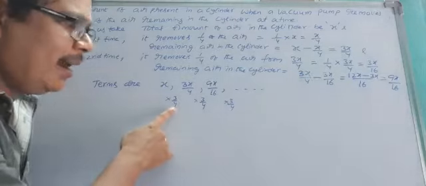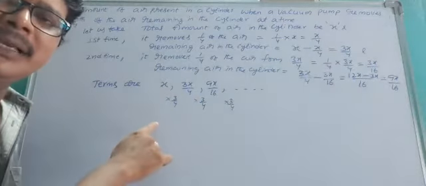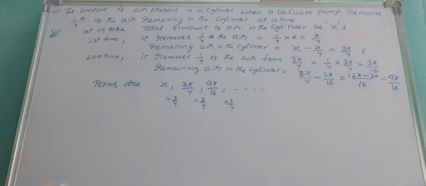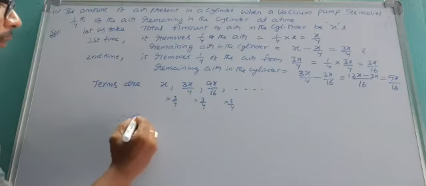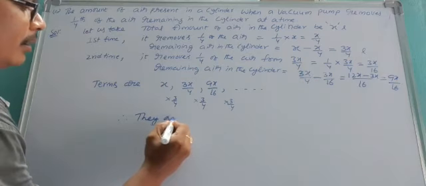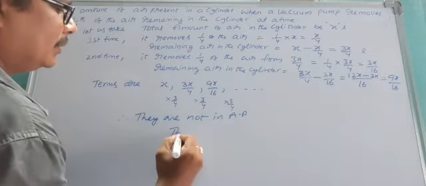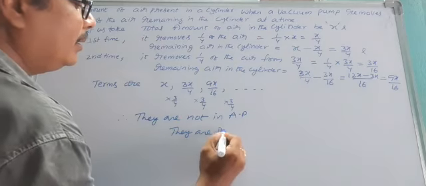If you add or subtract to the preceding term, that is AP, but they are in GP. They are not in AP. They are in GP.